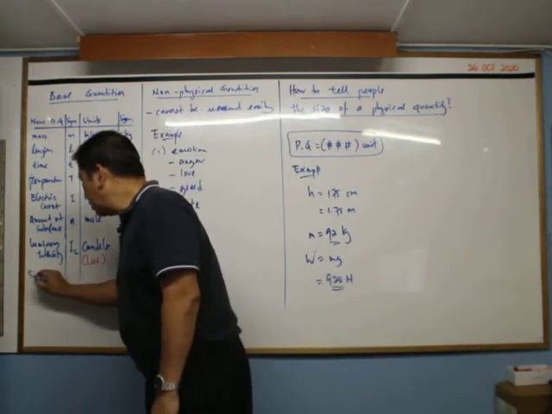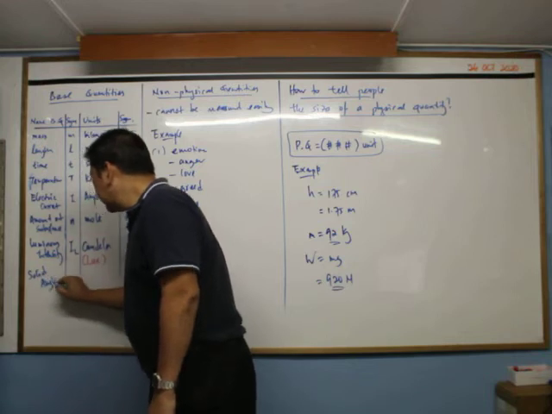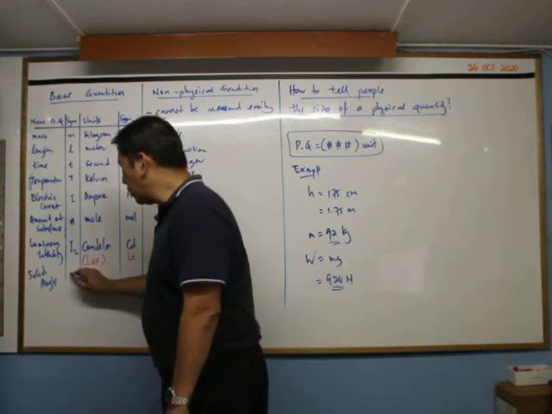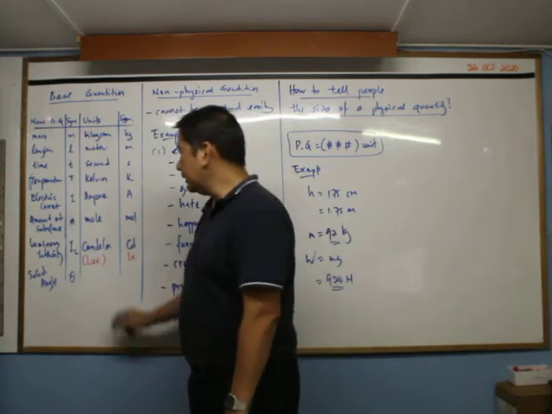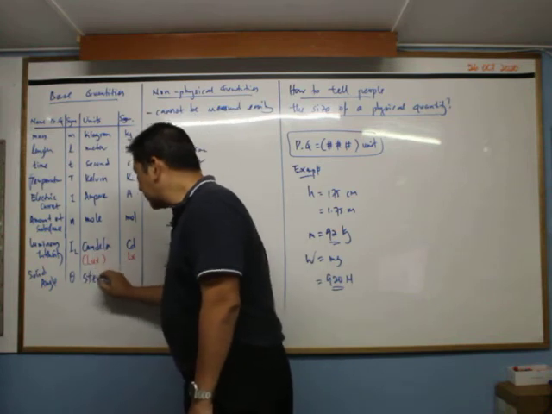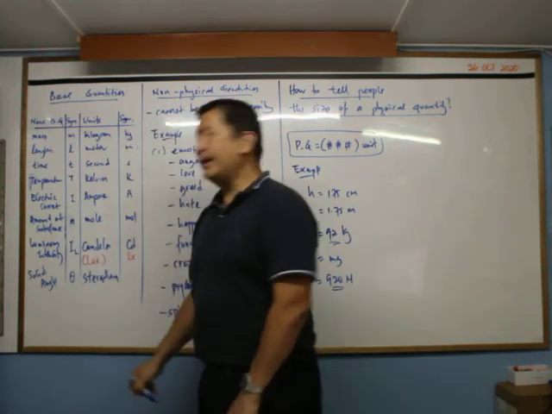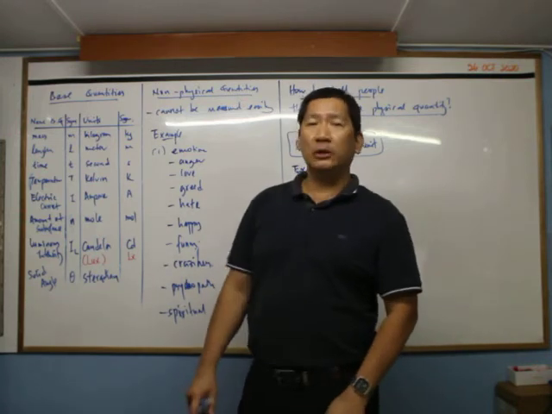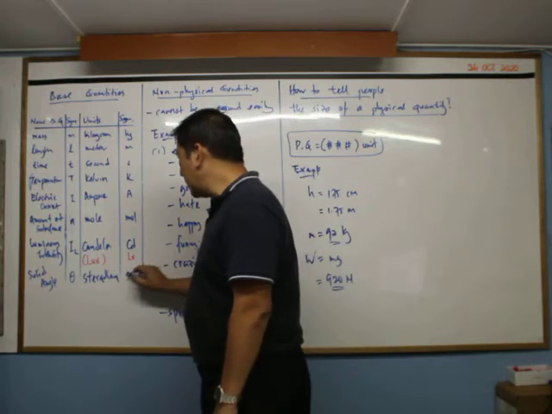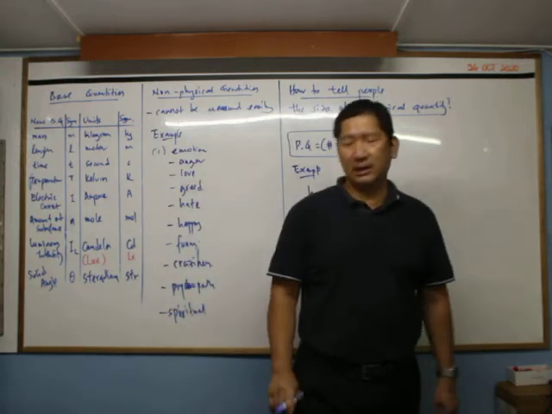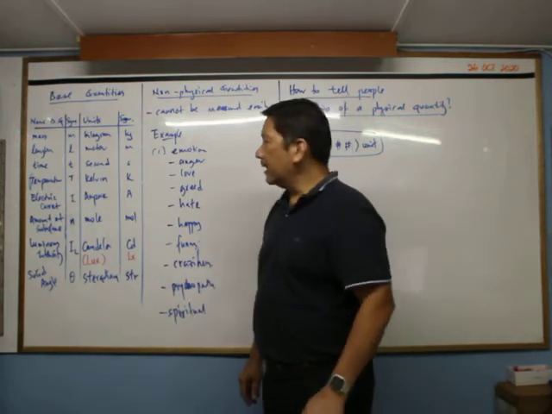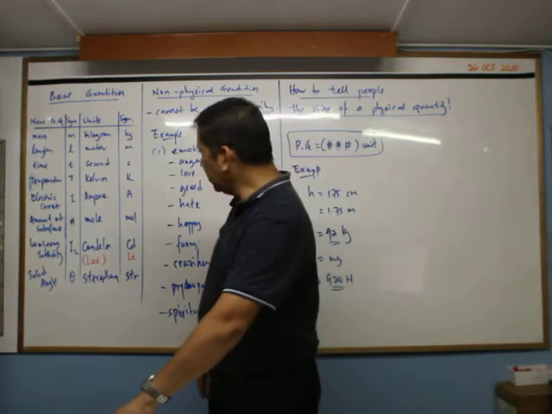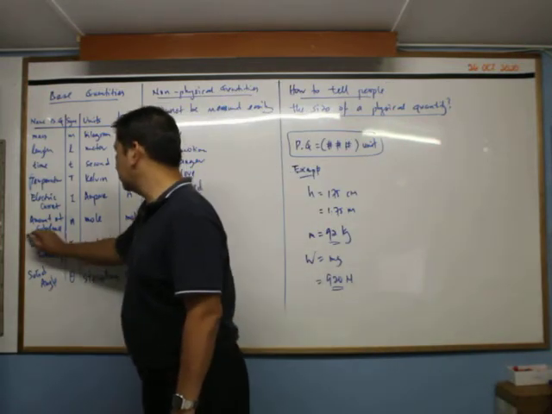Last one is solid angle. Okay, solid angle. Well, for solid angle we mostly use the symbol theta. Okay, solid angle, and then the unit will be steradian. Radian is a unit you know, and then steradian is for solid angle. So for solid angle, the unit is sr. Okay, so these are all the base quantities, but the important ones are up to here.